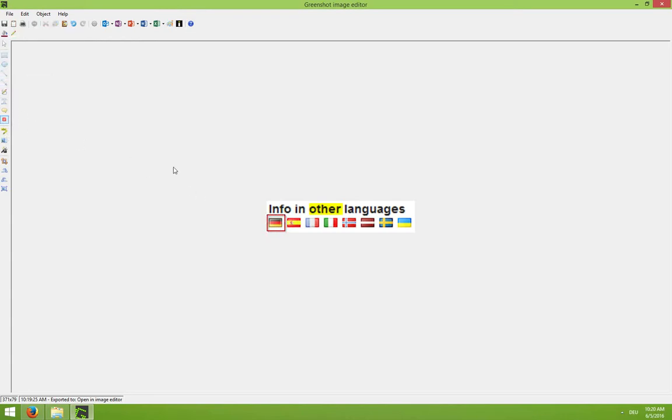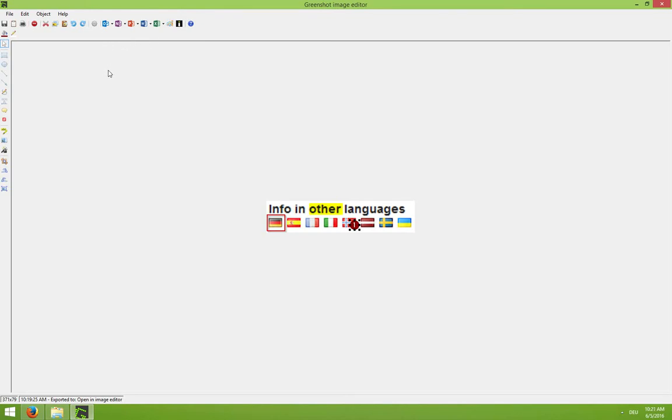Can add counters. No, it's nice. Let's give them a 1. Oh, sorry. If this thing happens, just delete and it's gone, or undo. If there's something you want to edit and it's no longer selected, you can take the selection tool, reselect it, modify it, drag it around. Pretty straightforward. If that's not enough, we can export to Microsoft Paint.